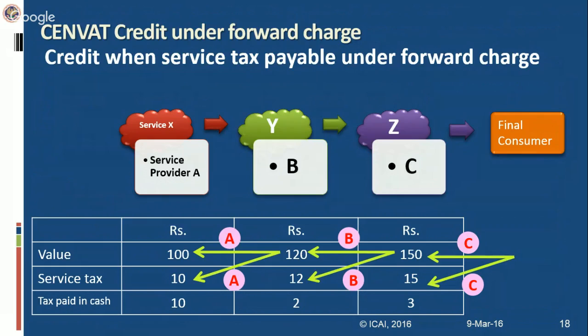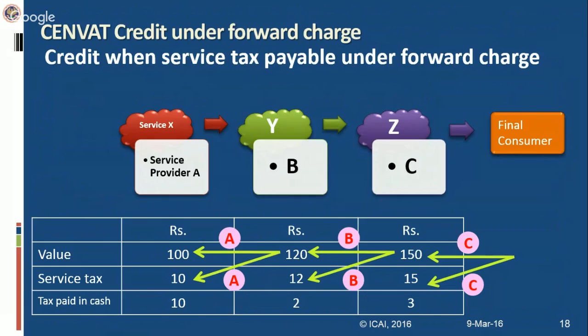In forward charge, the service provider will pay it to the central government. He will deposit it to the central government. In reverse charge, the service receiver will deposit it to the central government. This is the difference between the two charges. Now let us understand it with the help of an example also.